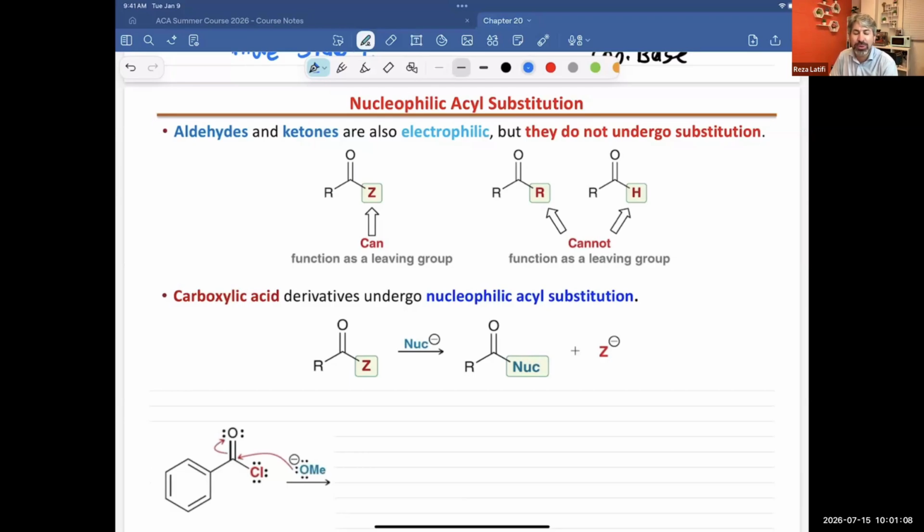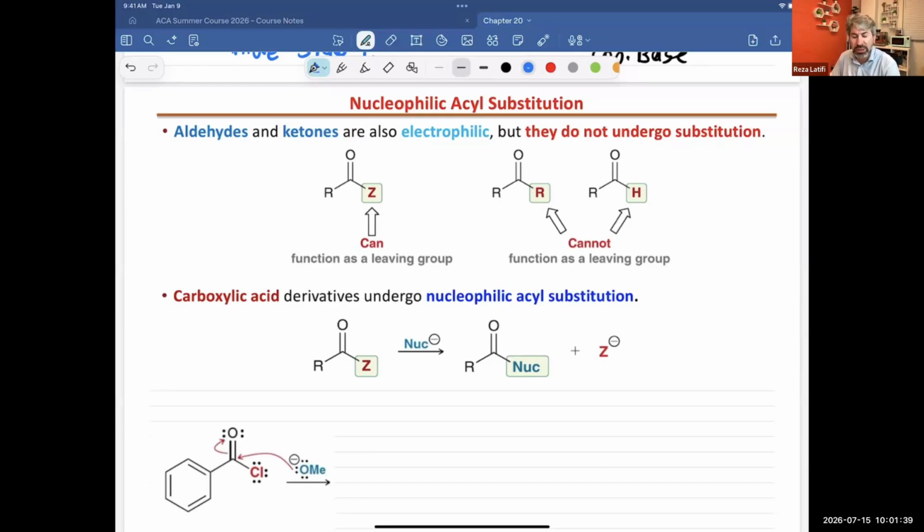Aldehyde and ketones, although they do have a carbonyl group or pi bond, are not going to be involved in nucleophilic substitution reactions. The reason behind it is that none of them has a good leaving group. H and R are not going to be stable if we leave them alone by themselves. And we mentioned this in the previous chapter. We went through the chemical reactions of aldehyde and ketones, and I'm not going to go through it again.